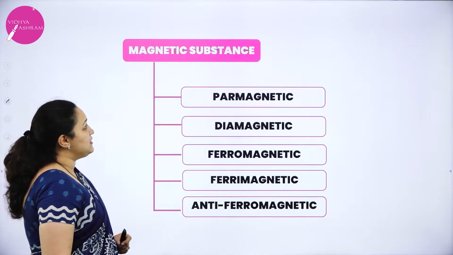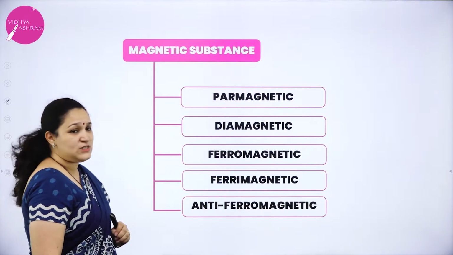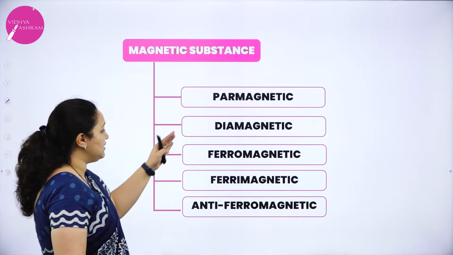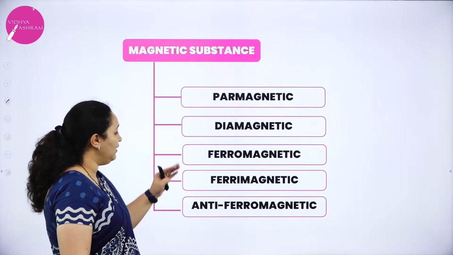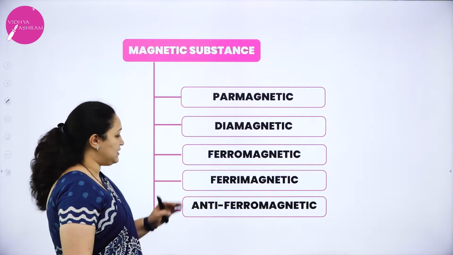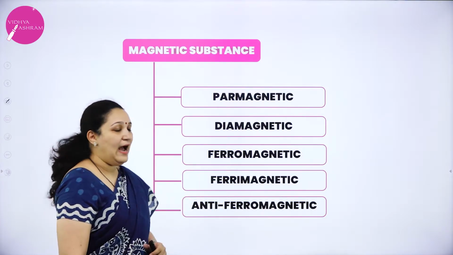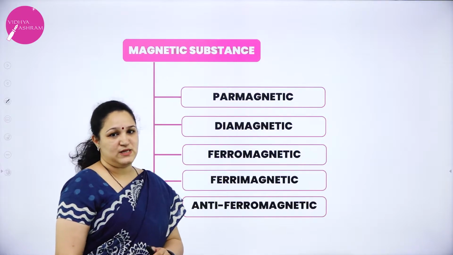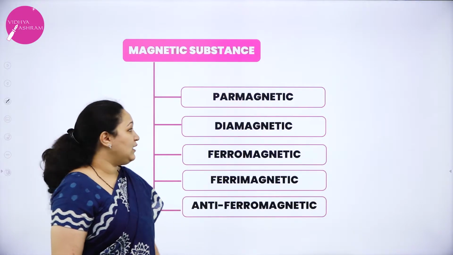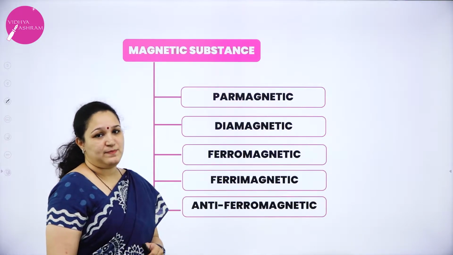The magnetic substances: first one, paramagnetic substance; second, diamagnetic; third, ferromagnetic substance; fourth, ferrimagnetic substance; and the last one, antiferromagnetic substances. So we will see what a paramagnetic substance is.